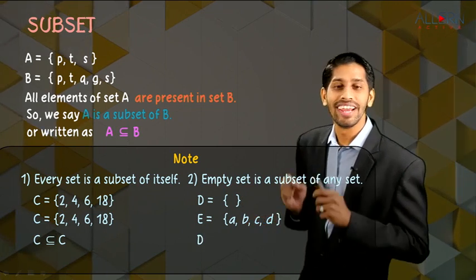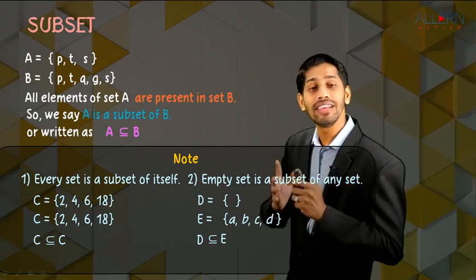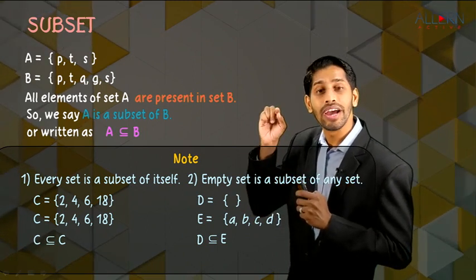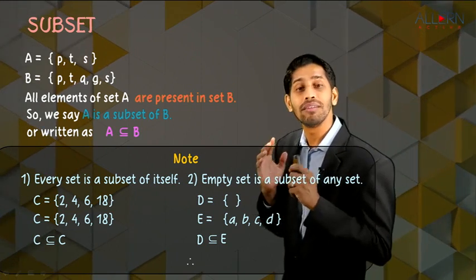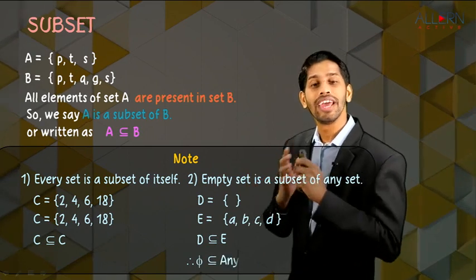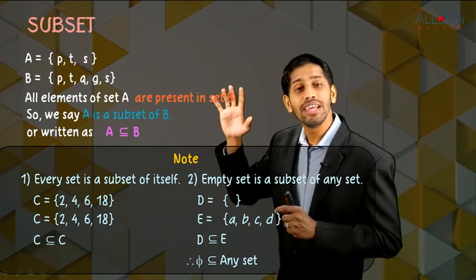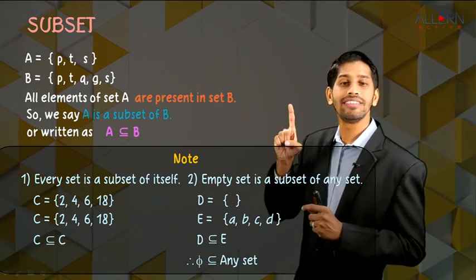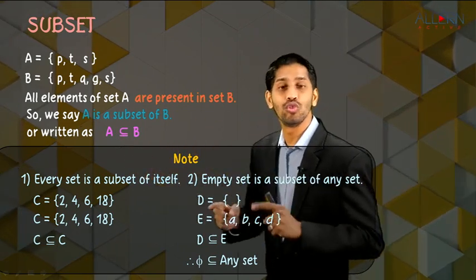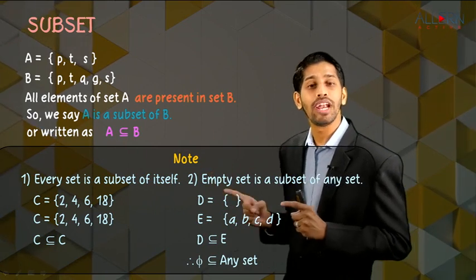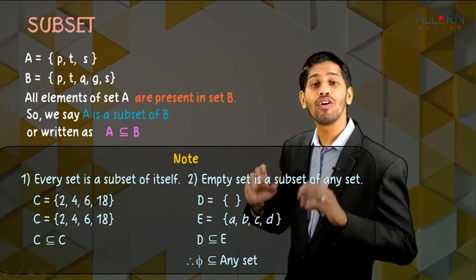So we say that D is a subset of E, and we can also say that D is an empty set denoted by the symbol phi. If you have understood, it is a zero with a small vertical line, so we say that the symbol phi is a subset of any set. So these two points are very important. So what is subset? If all the elements of set A are present in set B, we say that A is a subset of B, and this symbol is used to represent subset. And two important points: every set is a subset of itself and the empty set is a subset of any set.